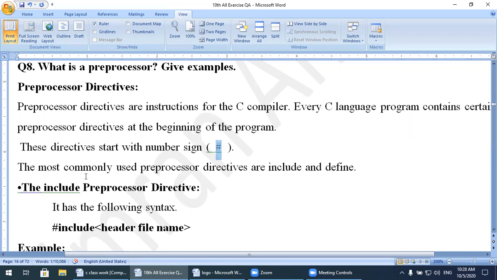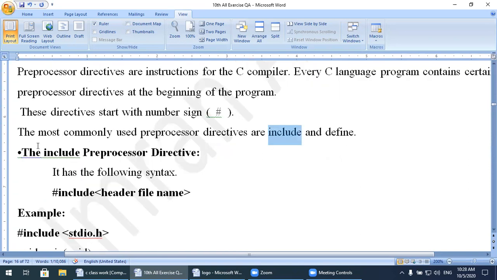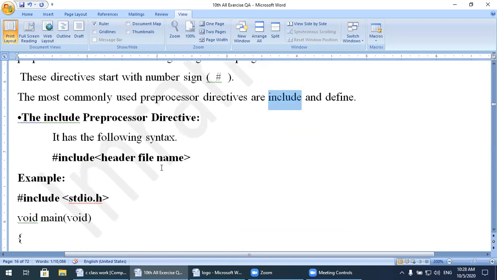The most common preprocessor directives are the include and define directives. Two kinds of directives we mostly use in our programs: one is the include directive and another one is the define directive. The include directive we use in all of our programs.